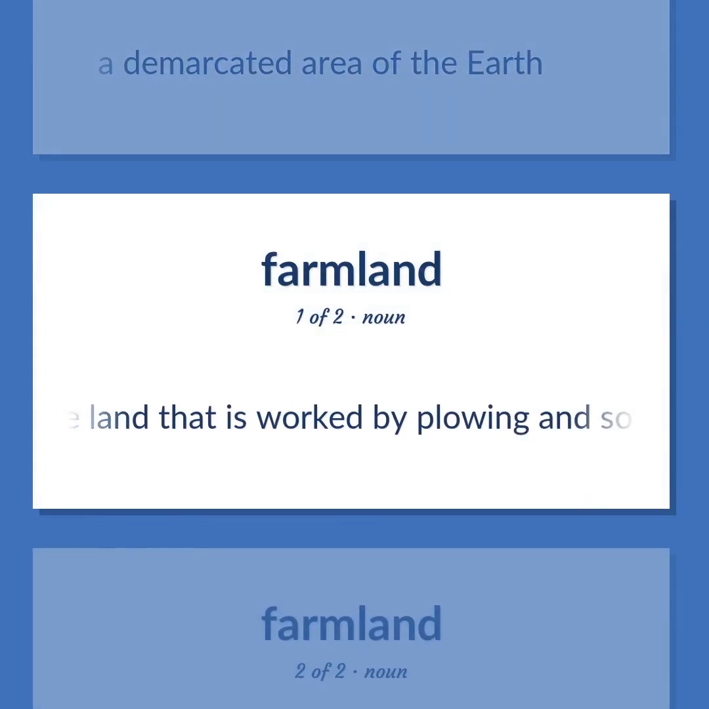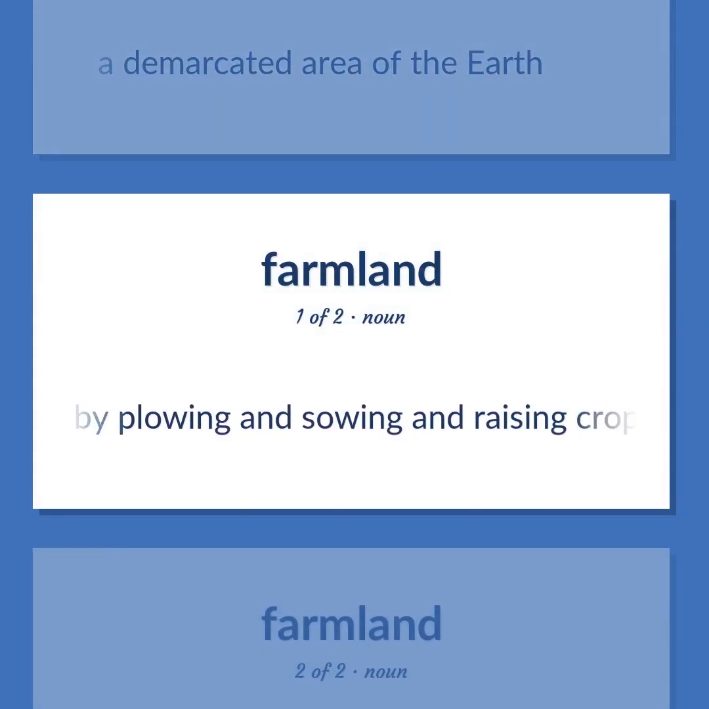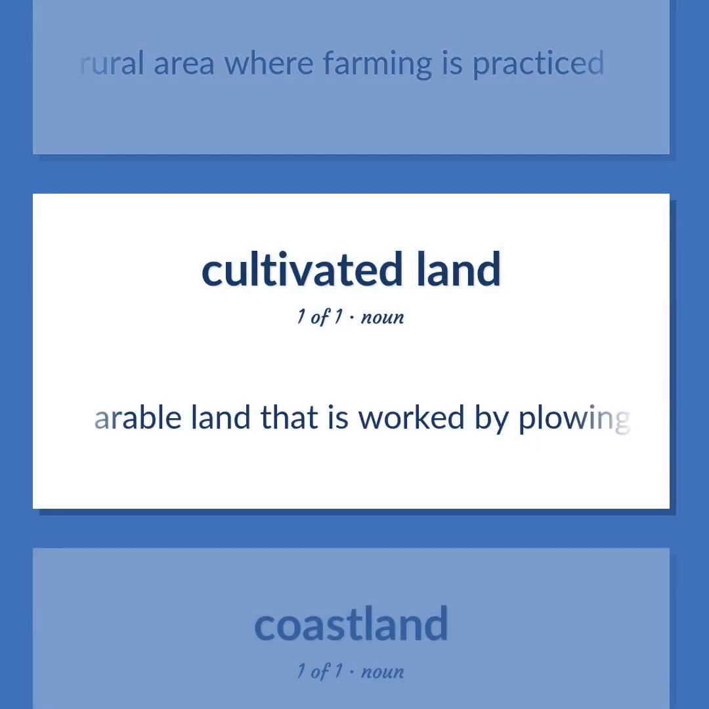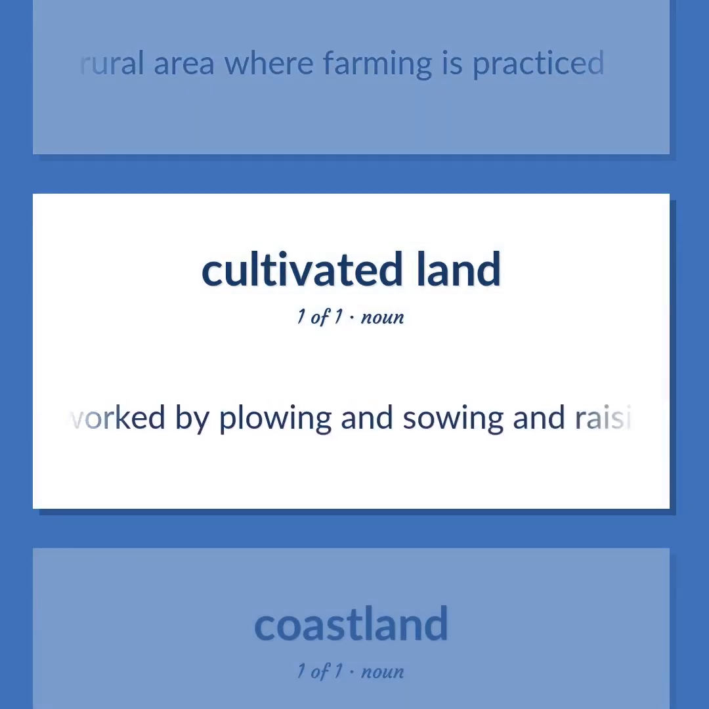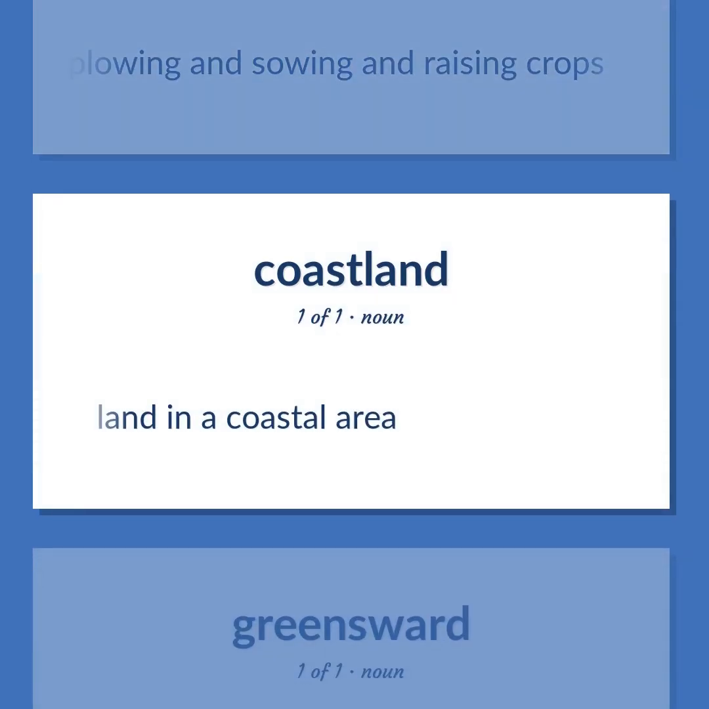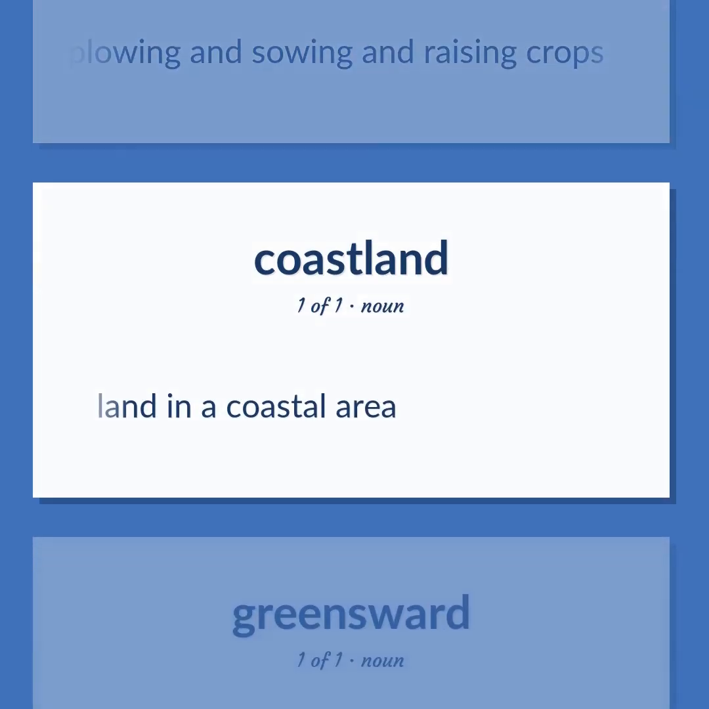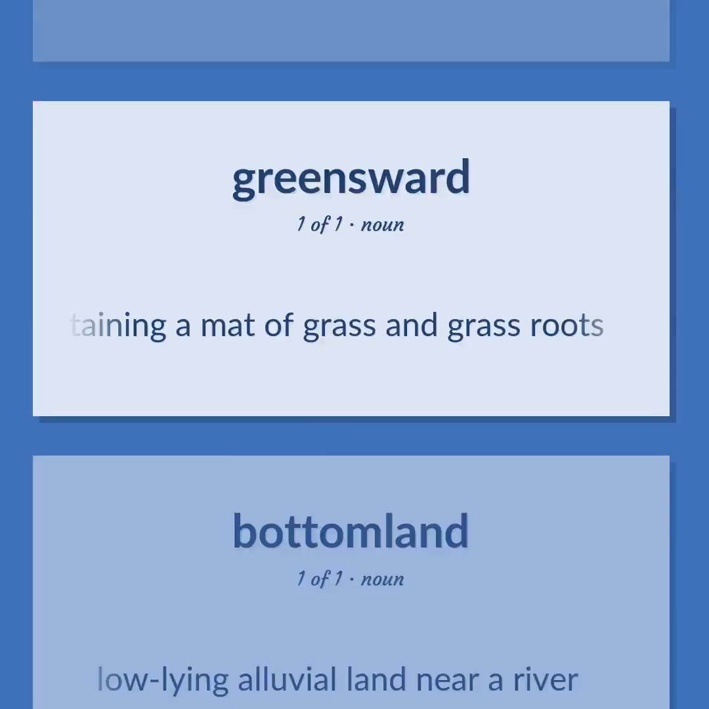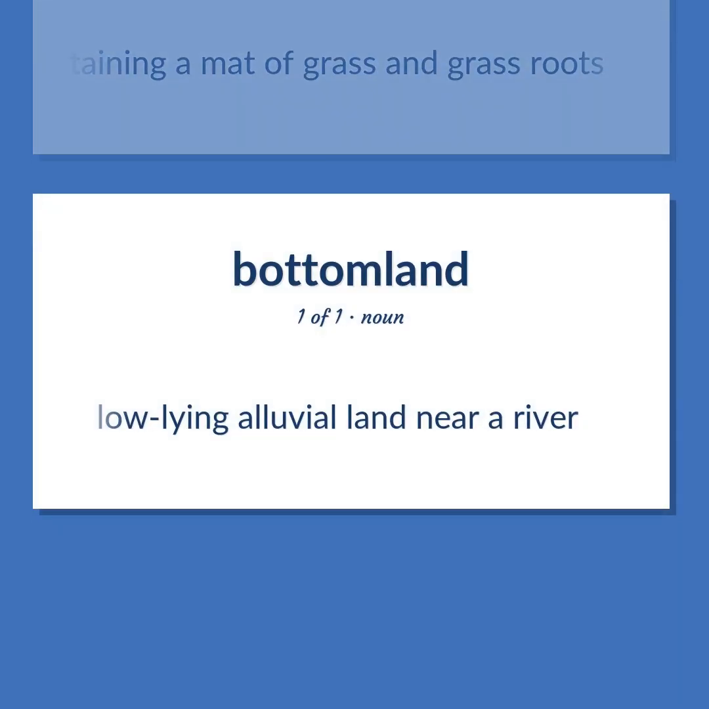Arable land that is worked by plowing and sowing and raising crops. A rural area where farming is practiced. Land in a coastal area. Surface layer of ground containing a mat of grass and grass roots. Low-lying alluvial land near a river.